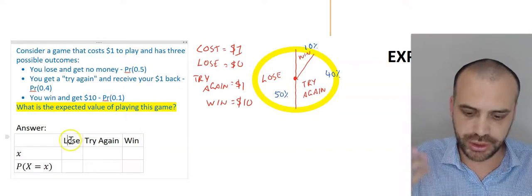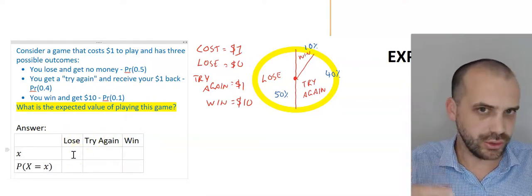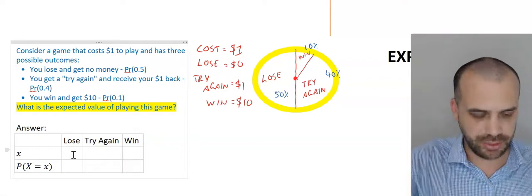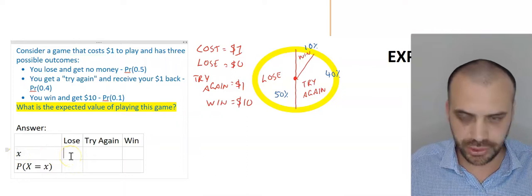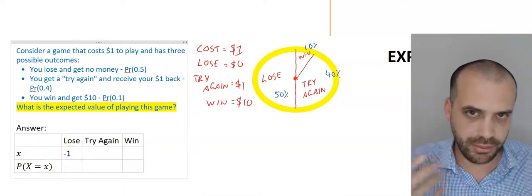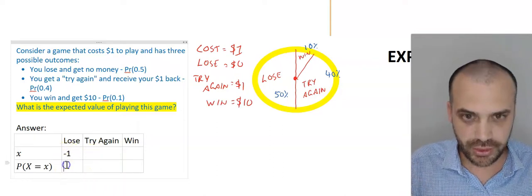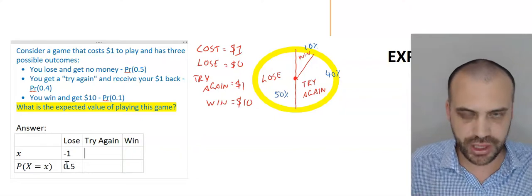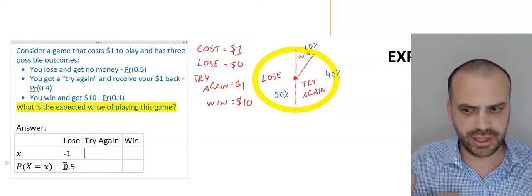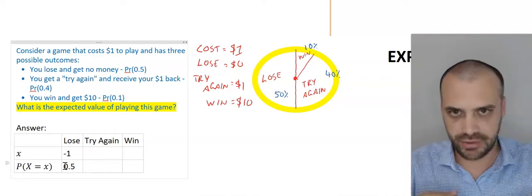So there are three options: lose, try again, or win. Now, when I lose, I paid $1 to play the game. So the thing that's happening is I'm losing $1, minus $1. Now the probability that I lose $1 is 0.5. Now try again. That means that I didn't win any money and I didn't lose any money because I paid $1 to play and then they gave me the dollar back.